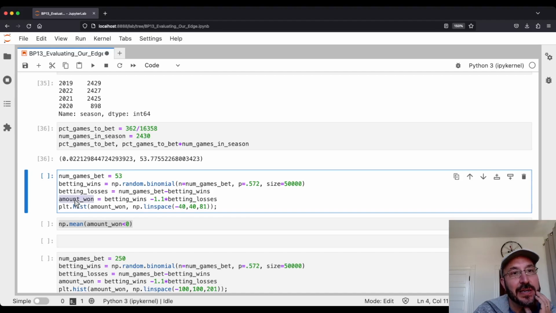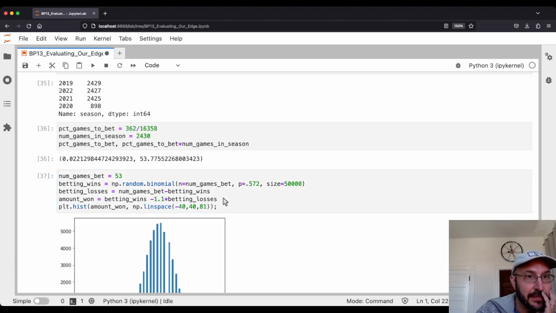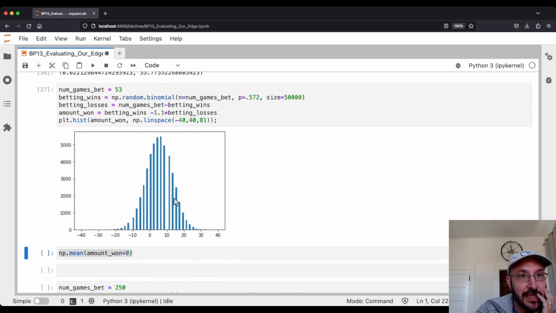And then how much money would I win? Remember that we're going to assume that we're betting at this negative 110 line, so that we lose 1.1 bets when we lose. So we lose like $11 when we bet, but we only get $10 when we win. And let's make a histogram of how much money we win in this season. So you see that on average, we make about 6 to 7 bets' worth of money.